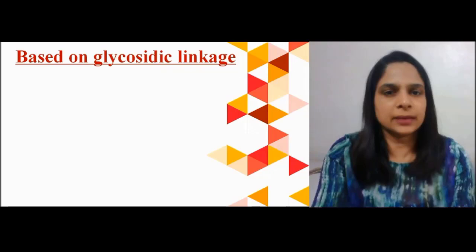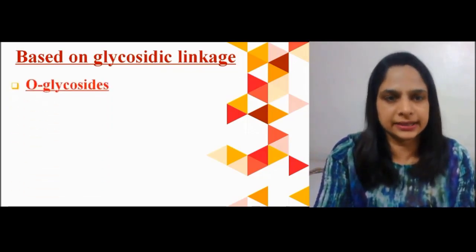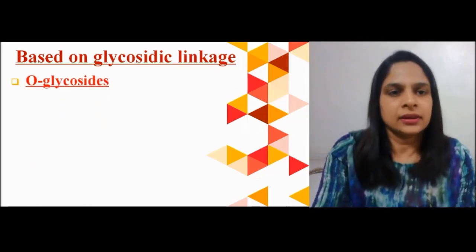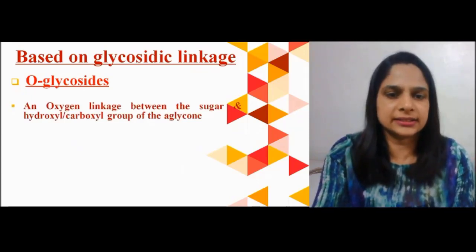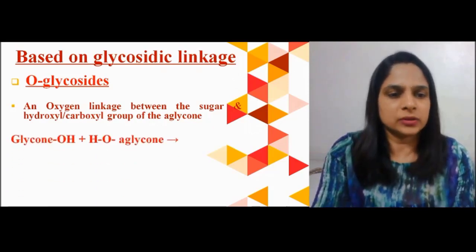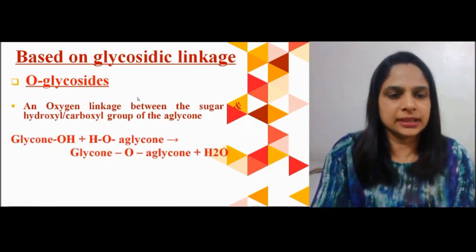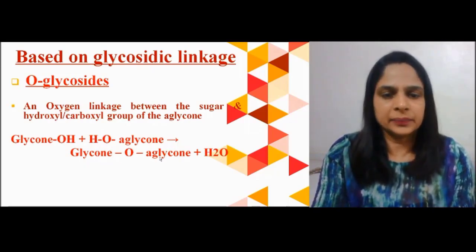Now another type of classification of glycosides is based on glycosidic linkage. The first class is O-glycosides. Here an oxygen linkage is there between the sugar and non-sugar portion of the glycoside. Here you can see this is the glycone hydroxyl and this is the aglycone hydroxyl. They are attached with the O atom in between.